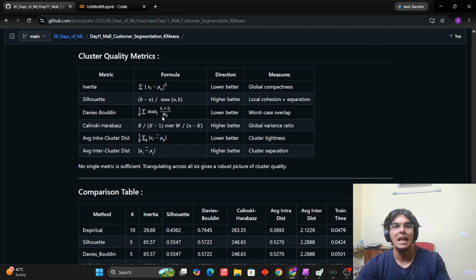The values that we calculated, the Davies-Bouldin score and the Calinski-Harabasz score, the CH score, work as metric values as well. We use them to calculate the best K, but they also tell us whether the cluster quality is good. Inertia, we already did. Silhouette score, we discussed. And we also take into account the average intra-cluster distance, which needs to be minimized because that leads to the formation of tighter clusters, which we are eventually after.